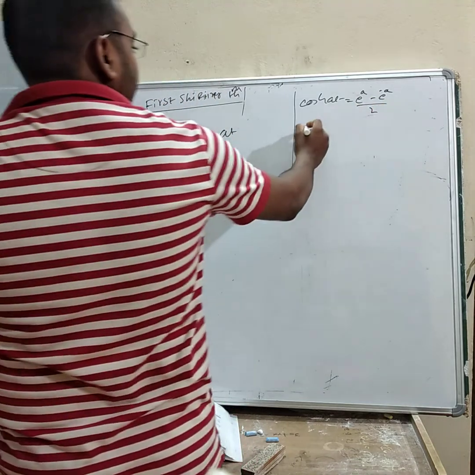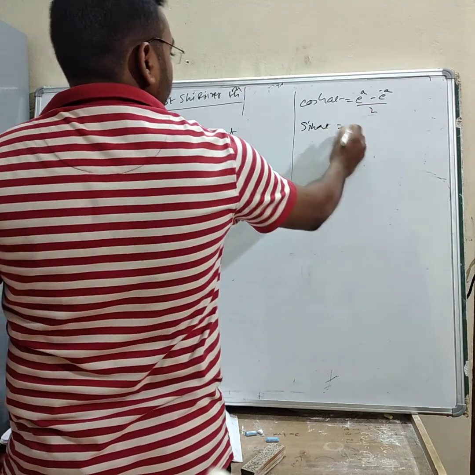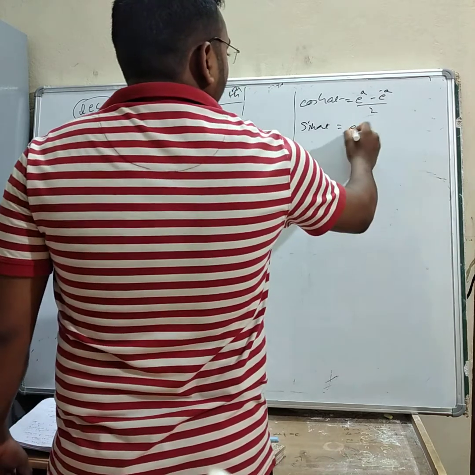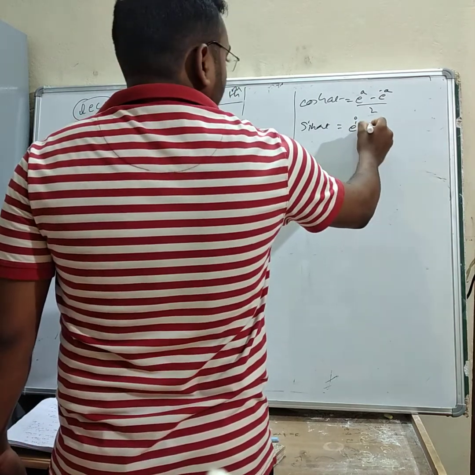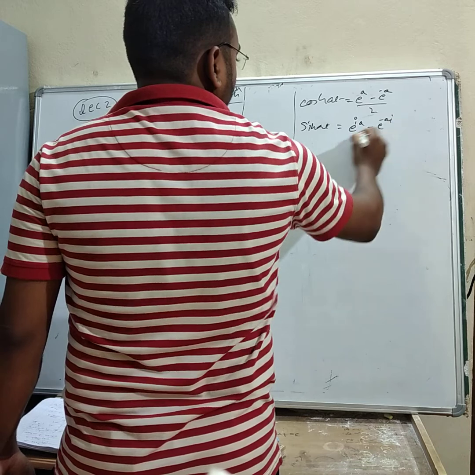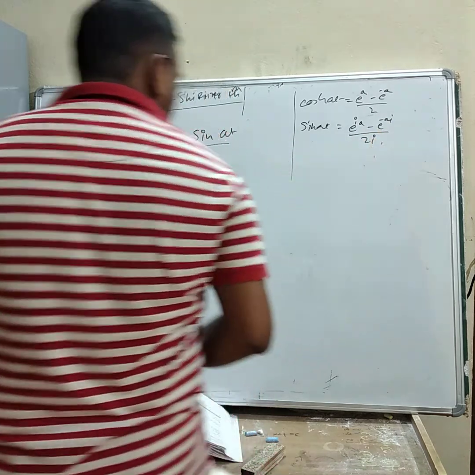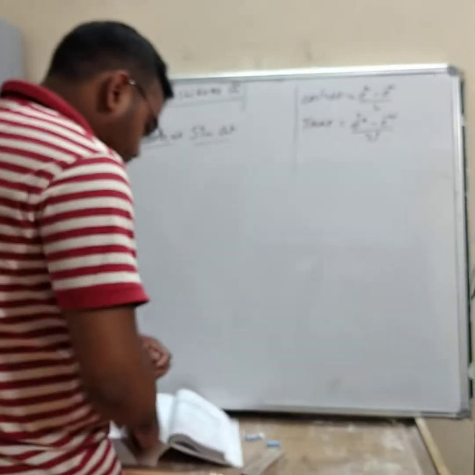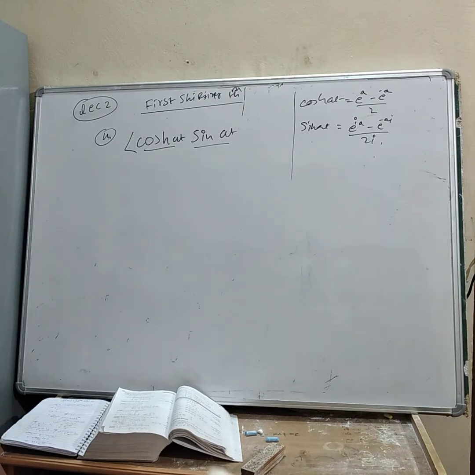And sin at will be equal to e to the power iota at minus e to the power minus iota at divided by 2 iota.